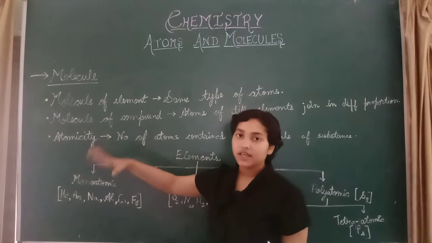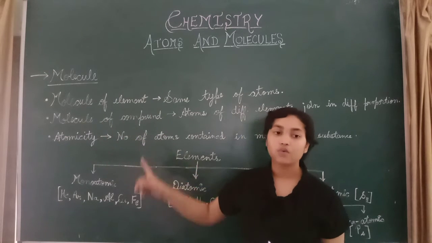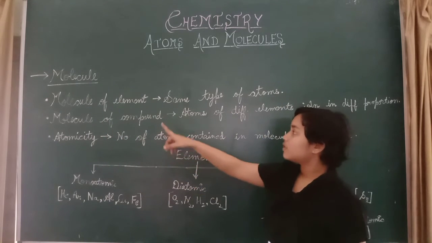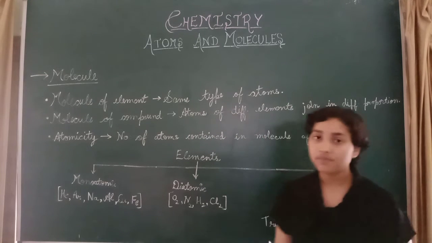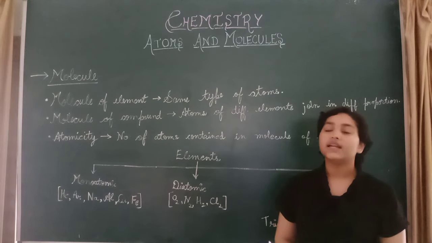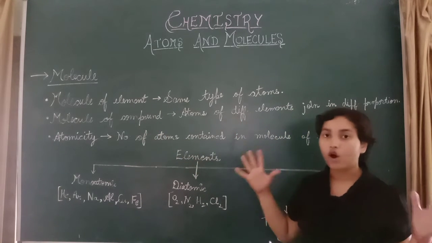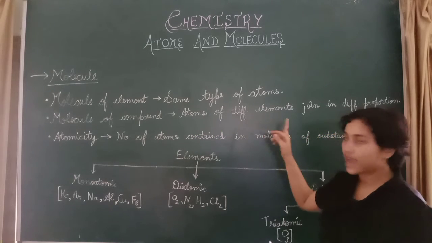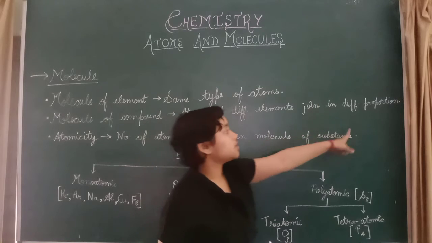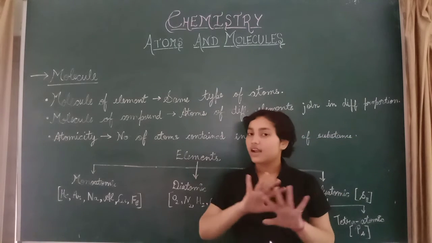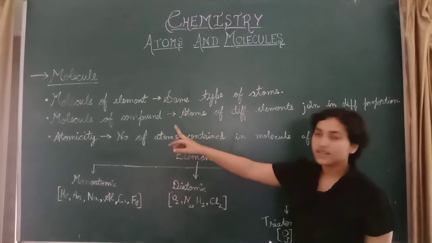Molecules can be classified into two: molecules of an element and molecules of a compound. A molecule of an element consists of the same type of atoms. A molecule of a compound is a combination of atoms of different elements, joined in different proportions, meaning different ratios, because it is a compound.